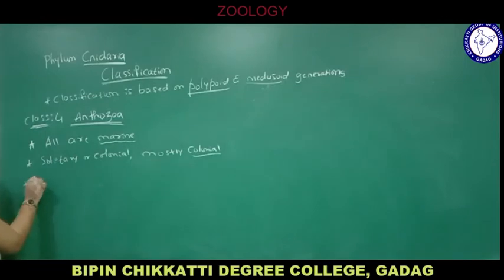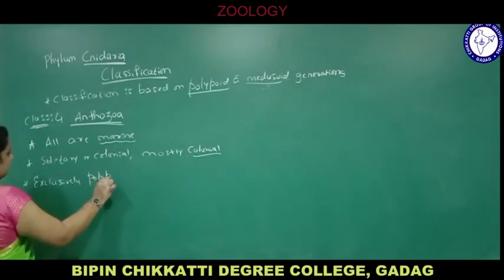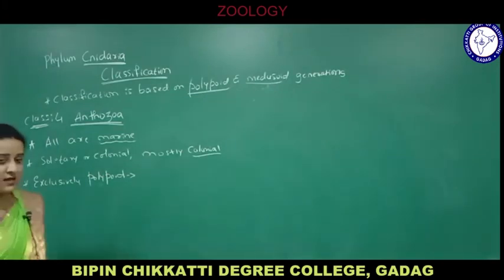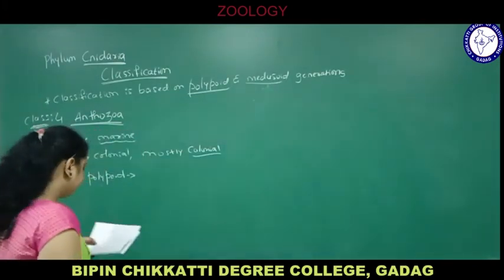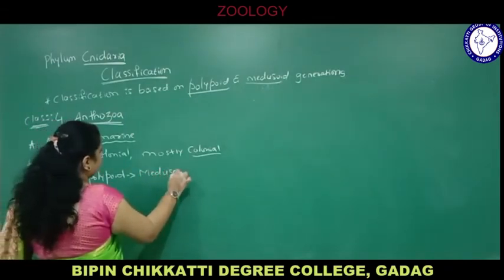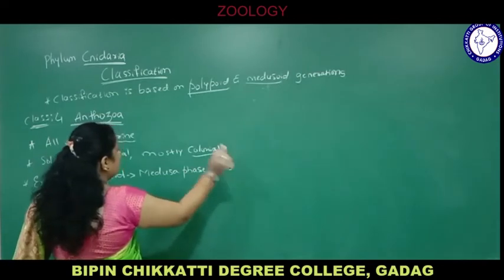They are exclusively polypoid. Polypoid means the majority of animals of this class are polypoid. Medusa phase is absent.